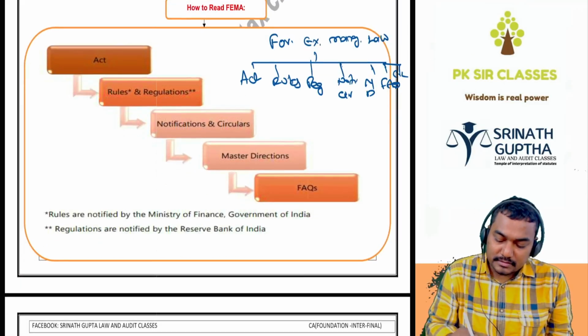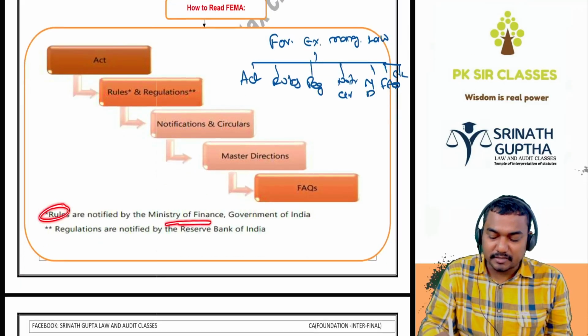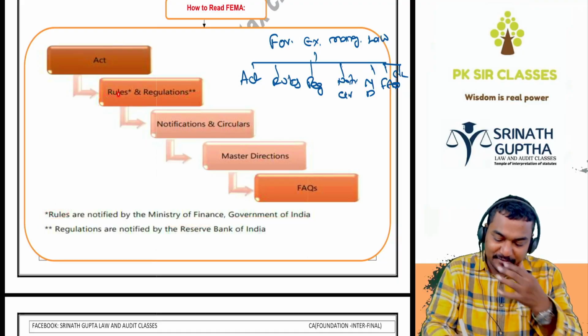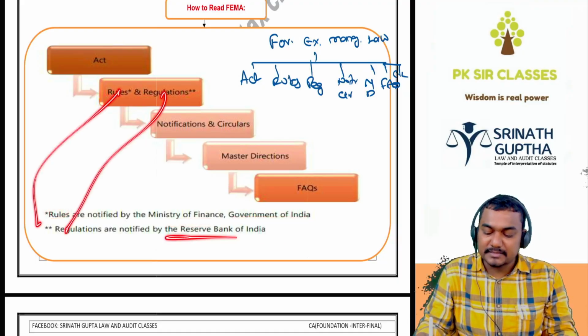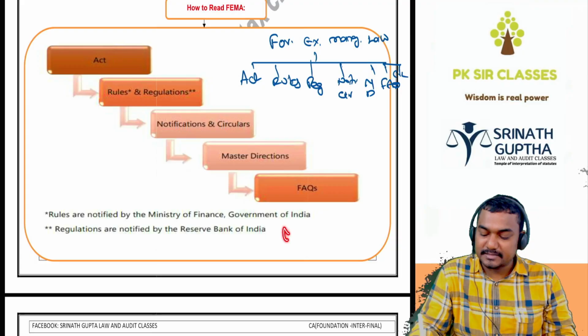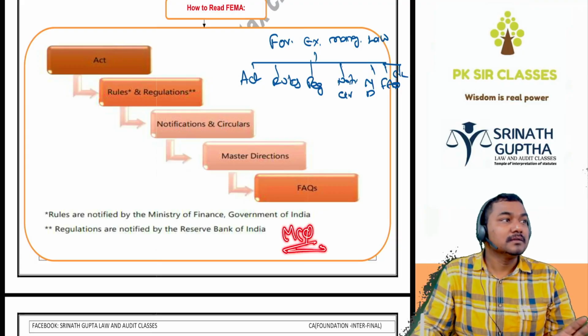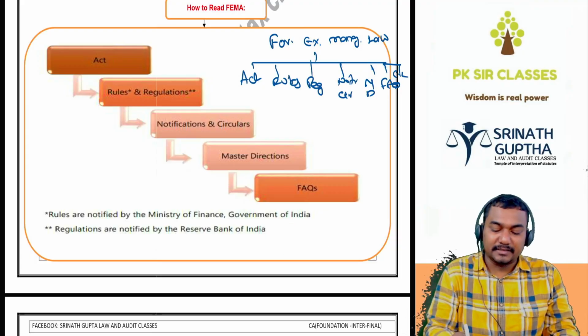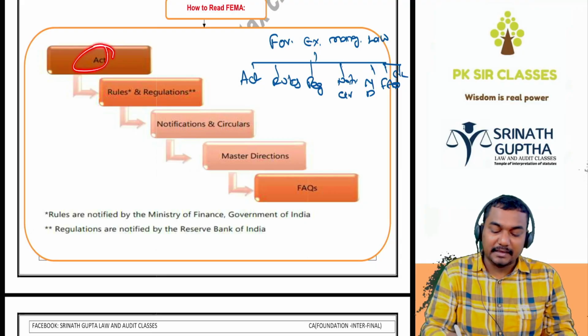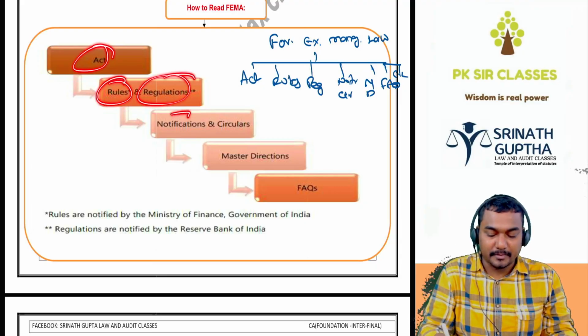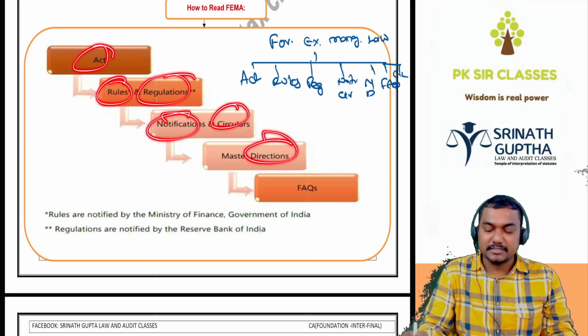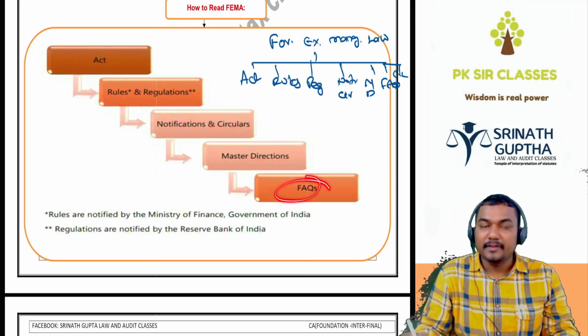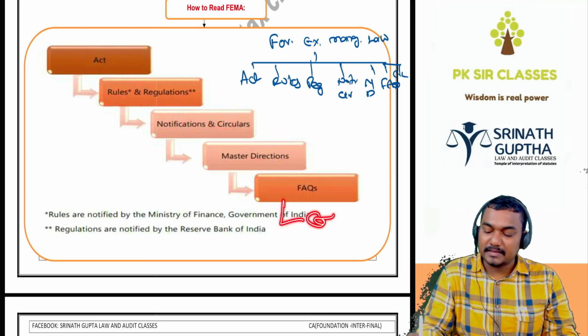And rules are notified by the Ministry of Finance through the Government of India. Regulations are given by the Reserve Bank of India. This has a chance of coming in MCQ, beta. So in this law we are going to cover the FEMA Act, FEMA rules, FEMA regulations, FEMA notifications, FEMA circulars, directions given by the Government of India, and also the frequently asked questions including the case laws.